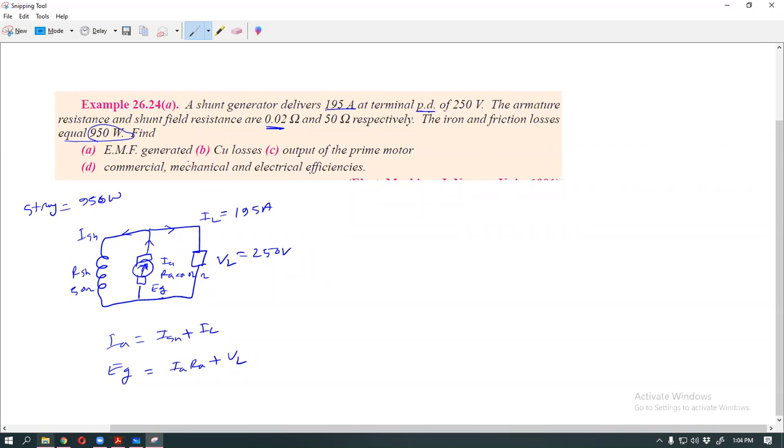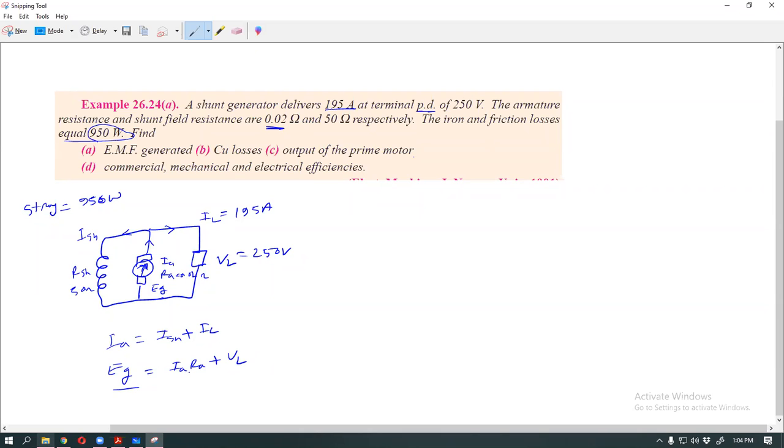Now we calculate four parts. At first the EMF, EG, and the copper loss. Then the output of the prime mover. Then the commercial, mechanical, and electrical efficiency. At first, finish the easy one. Easy means very simple.